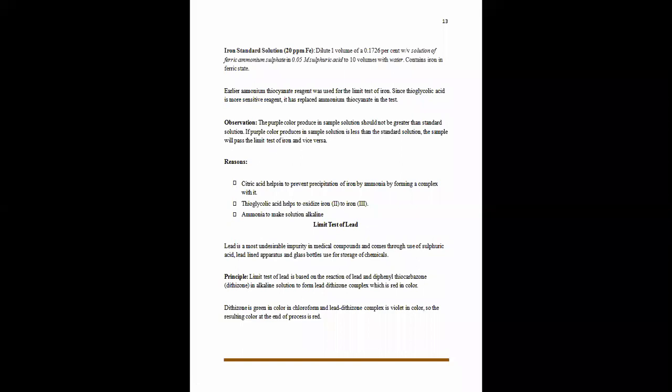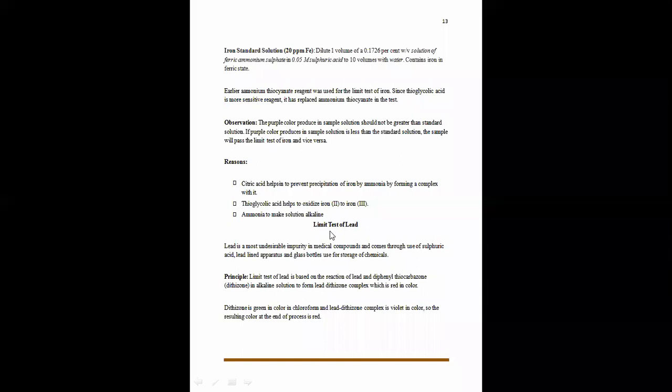If we do not add ammonia in this reaction, it will not give the colored, that is purple, ferrous thioglycolate. Otherwise, the solution is colorless in nature. So these are the reasons behind the addition of different reagents in this particular limit test. So this is all about the limit test of ion.